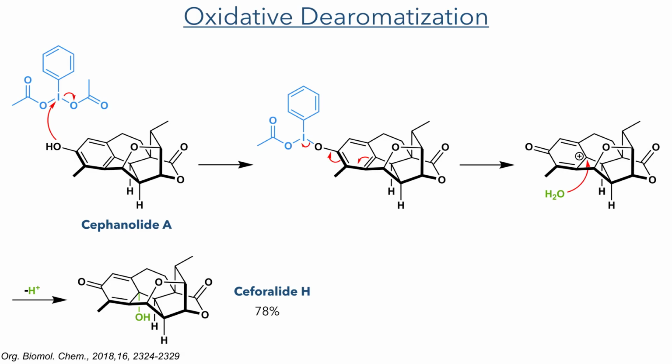To synthesize cephalolide H and achieve the final target of this study, they carried out an oxidative dearomatization on cephanolide A. The compound was reacted with bisacetoxyiodobenzene. The activated species then forms a phenoxenium ion that is attacked by a molecule of water, forming a hydroxyl group upon the elimination of a proton and completing the synthesis of cephalolide H in a 78% yield.